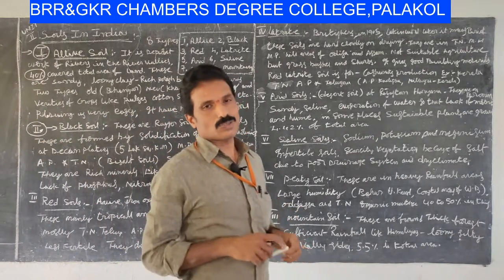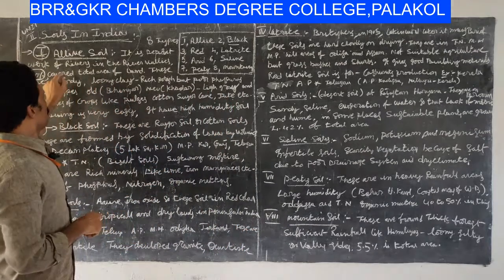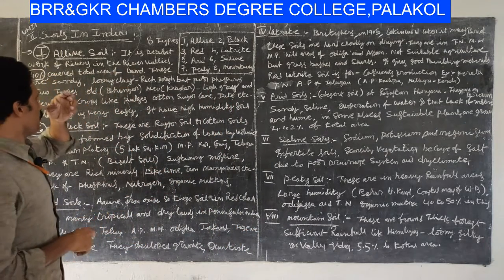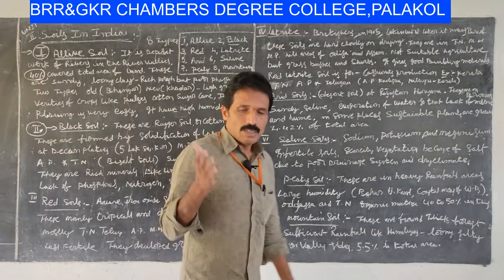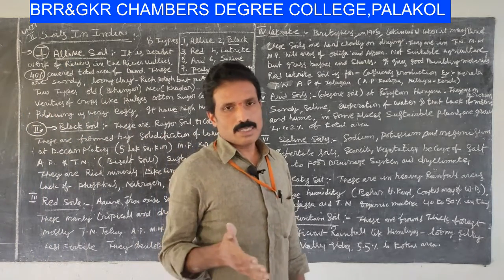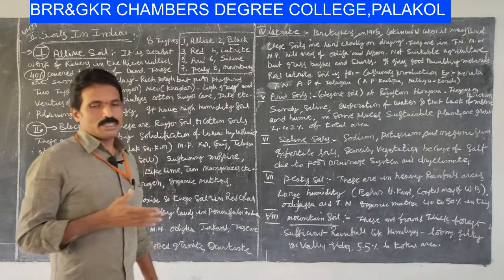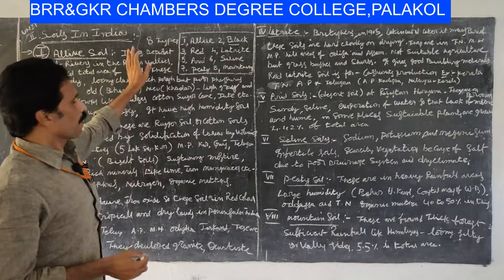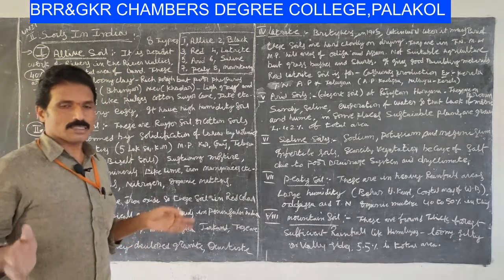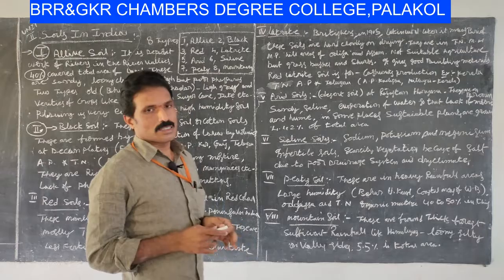Students, once again I remind you, these rivers, as I already told you, Ganga, Brahmaputra, Godavari, Krishna, Narmada, Tapati, these rivers deposited these alluvial soils on either side of these river basins.